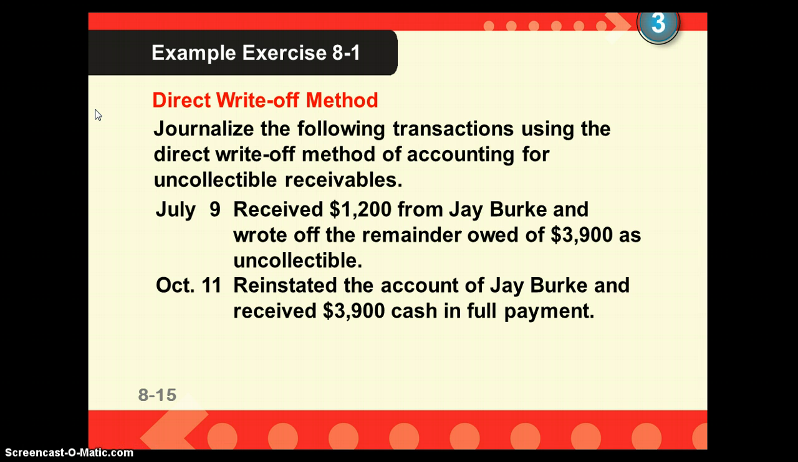So let's do a practice problem of the direct write-off method. Journalize the following transactions using direct write-off directly to bad debt expense. Look at the examples you just did in your notes. First, we received $1,200 from Jay Burke and wrote off the remainder owed of $3,900 as uncollectible. So we have to do a journal entry to receive part of it in cash, and then we're going to write the other part of it off to bad debt expense. Then we reinstate the account of Jay Burke to receive that $3,900 pay cash in full. Pause, see if you can do the journal entries.